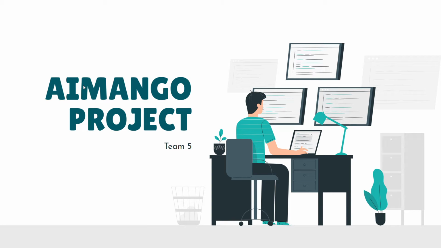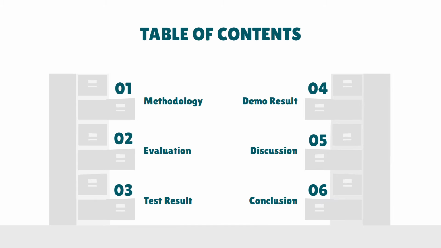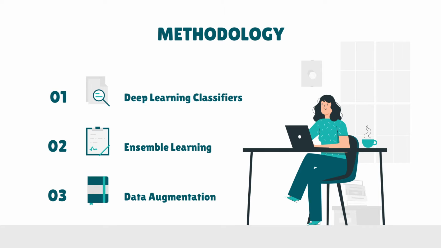Today we are going to talk about our AI Mango project. These are the topics that we are going to go through today: methodology, evaluation, test results, demo results, discussion, and a conclusion. First, let's look at the methodology.